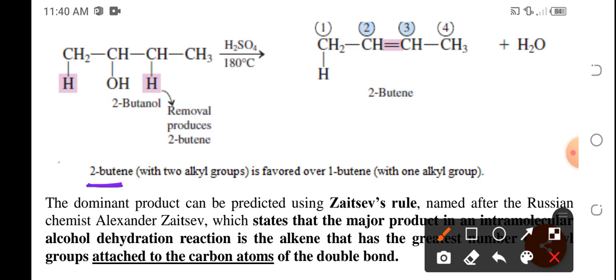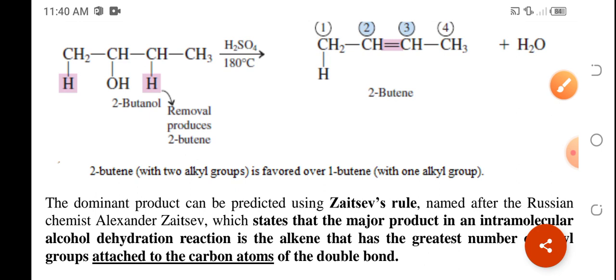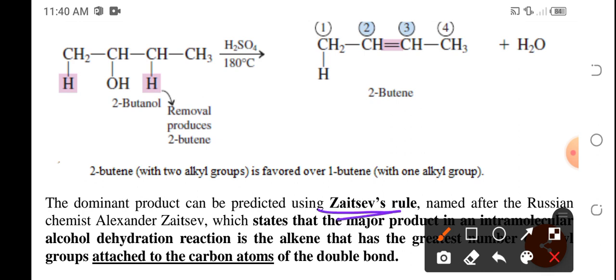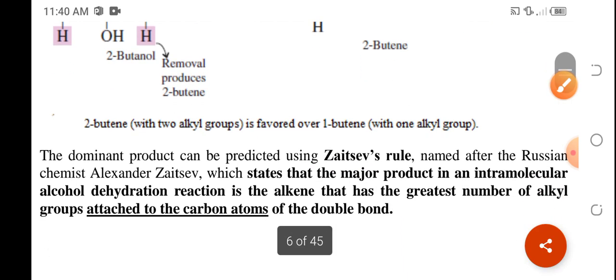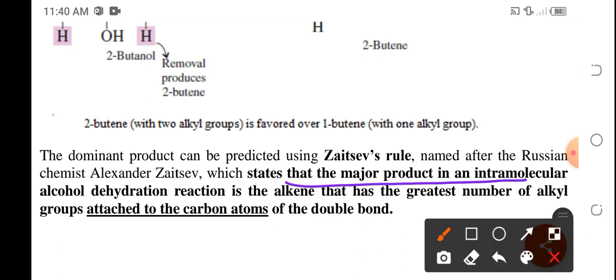Okay? Since 2-butene and 1-butene are being produced in the dehydration reaction of 2-butanol, we are going to use Zaitsev rule to predict which of the two will be the major product. Anong sabi ni Zaitsev? The major product in the intramolecular alcohol dehydration reaction is the alkene with the greatest number of alkyl groups attached to the carbon atoms of the double bond.